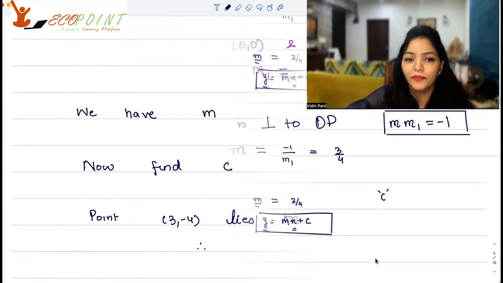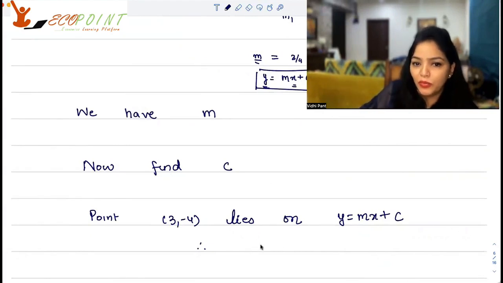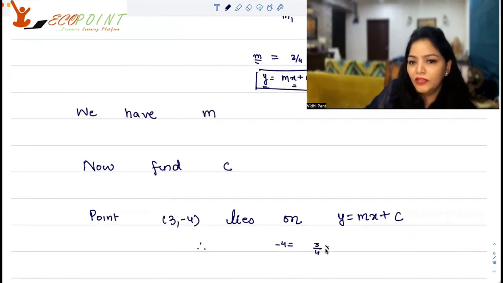So let's do that. (3, -4) lies on y = mx + c, which basically means that -4 is equal to 3/4 into 3 plus c.